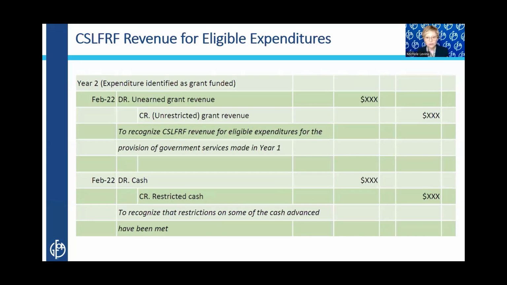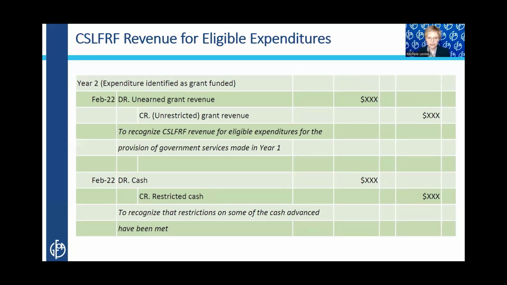In year two, right, when we have all the final rules, etc., we make the decision on how we're going to allocate our grant funds, and we identify that those costs back from year one, right, were eligible, and we are going to use them, right, as government service costs for which we will use our grant revenue, right?